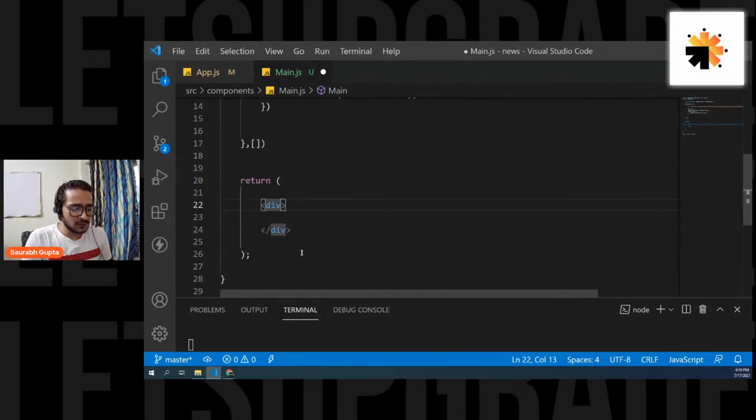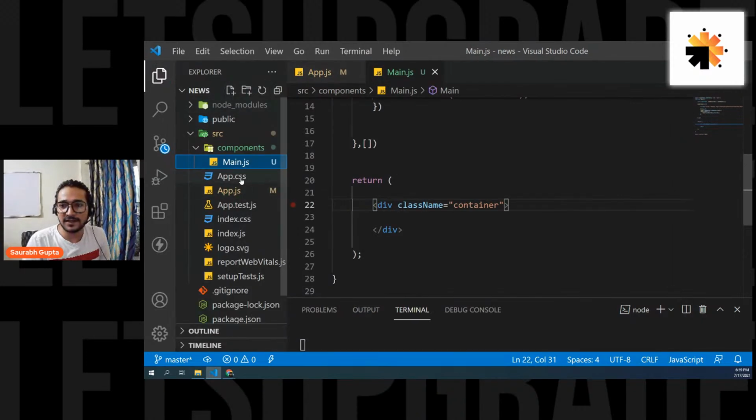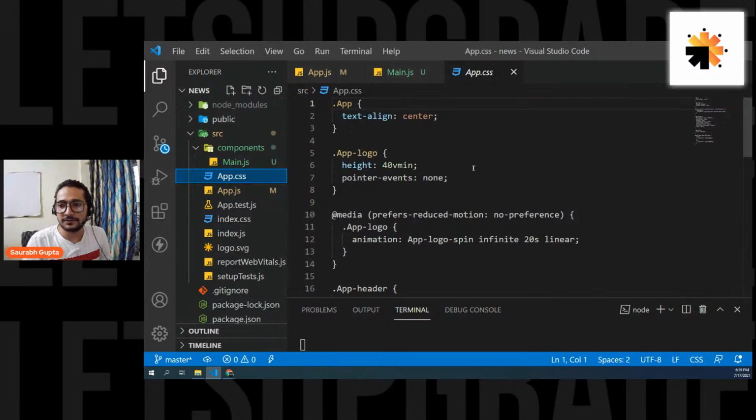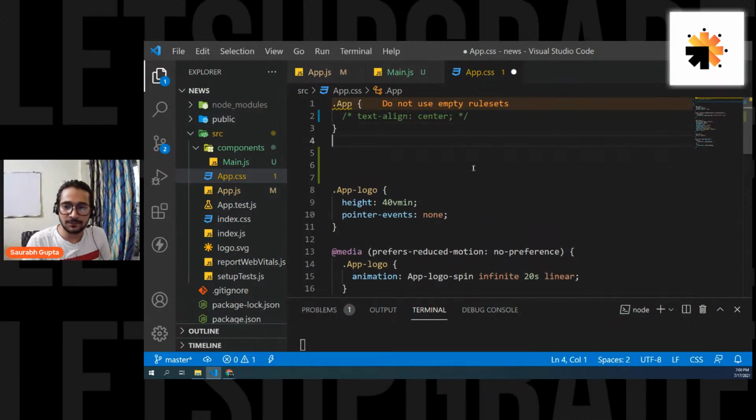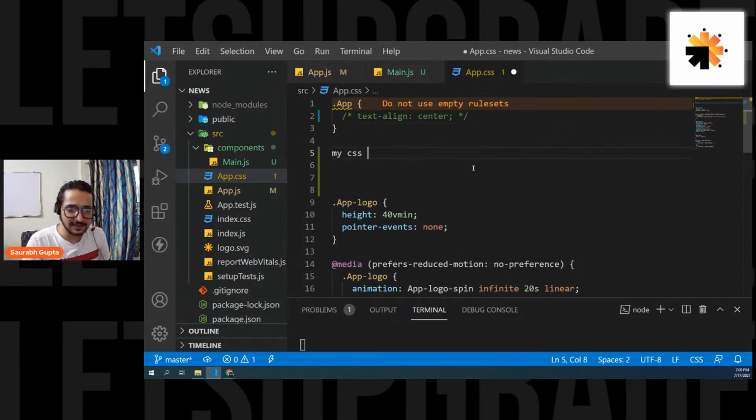Guys, please focus. I'm going to do some pretty cool styling here first of all. So className, let's name it container. Let's open the App.css file, everyone, and let's write some CSS now. First of all, I'm going to remove this. I don't want this text-align center.